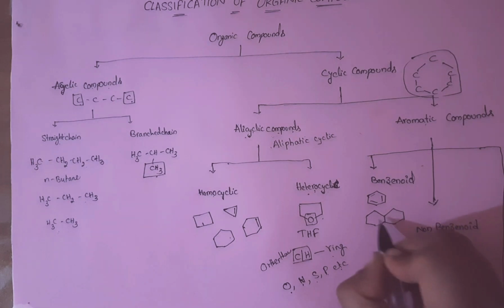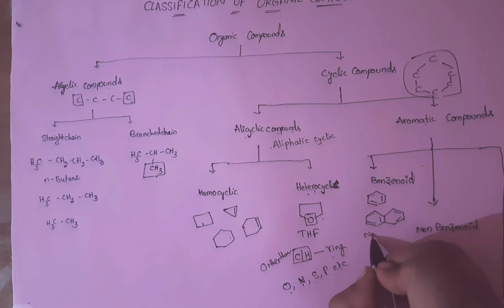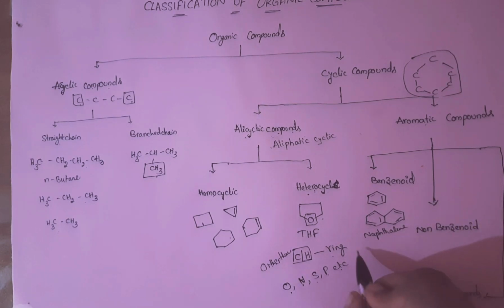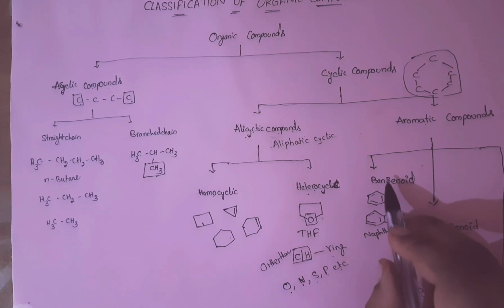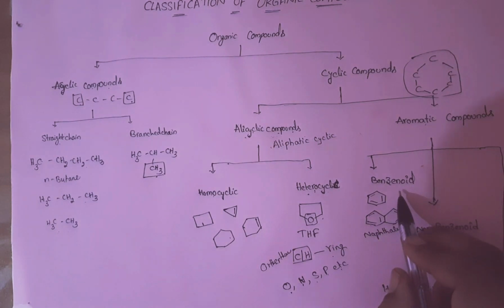Here is benzene. This is two fused benzene rings, naphthalene, and three fused benzene rings are called anthracene. These are all known as benzenoid compounds. Substituted benzenes are also known as benzenoid compounds.